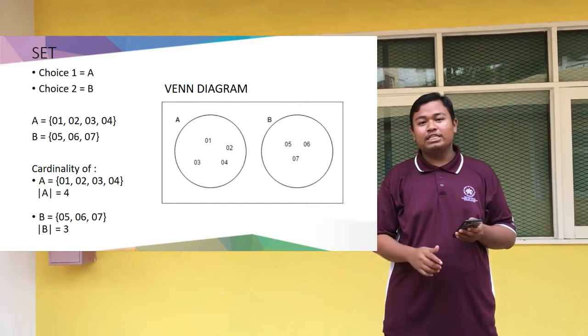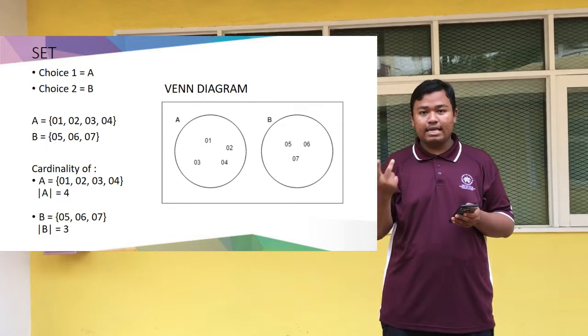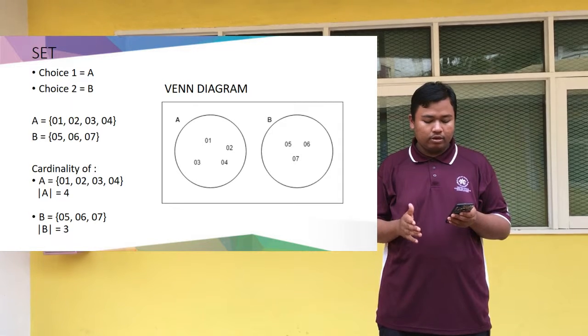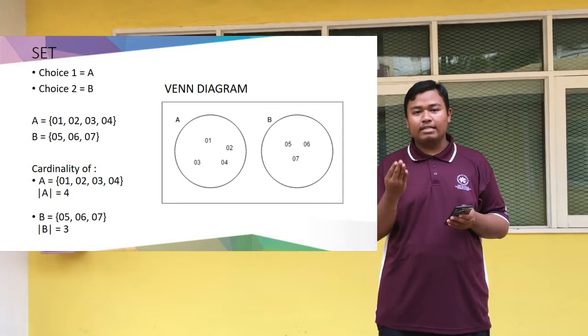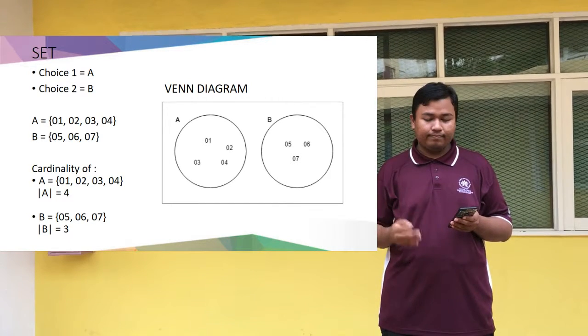For choice 2, which is B, it contains 3 elements, which is 05, 06, and 07. The cardinality of A is 4, and for B, the cardinality is 3.